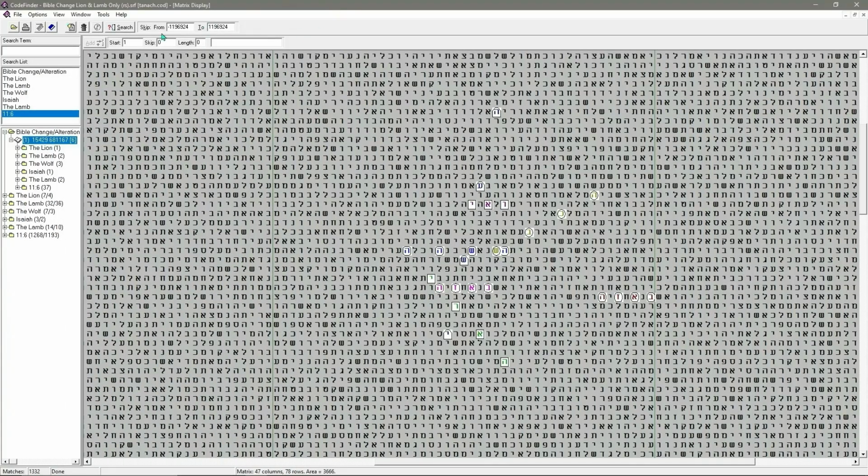So I'm going to import these words. I've got them ready to go. I'm going to add them to this list, so when we come back they'll be ready to go. I'll show you how the search goes on.